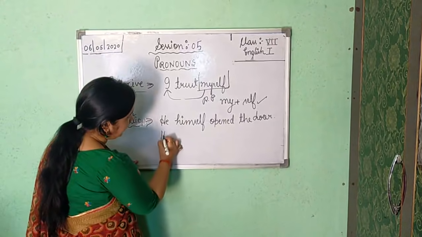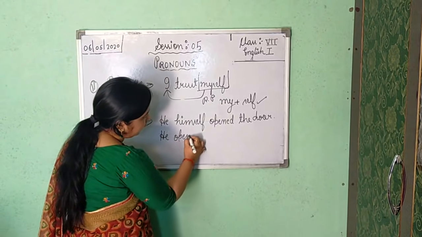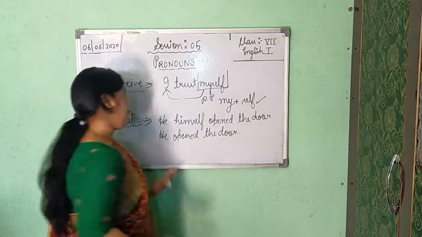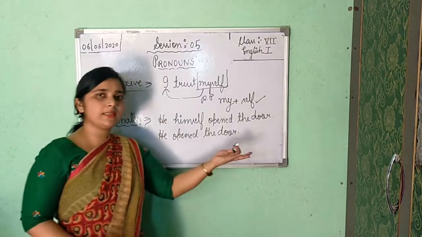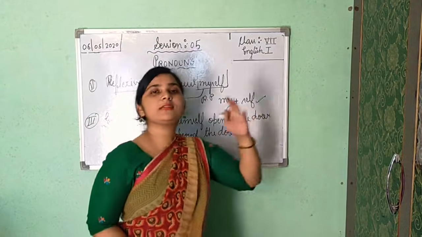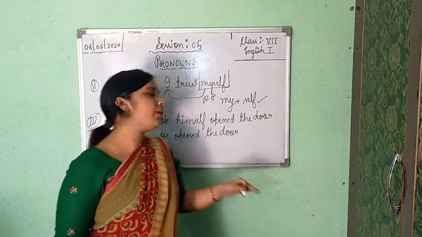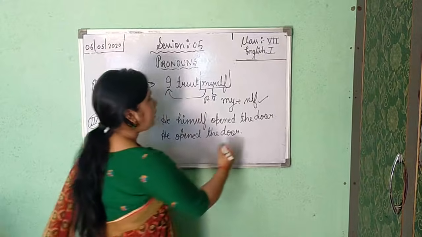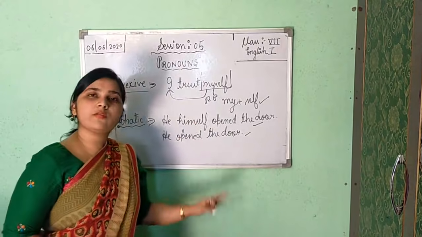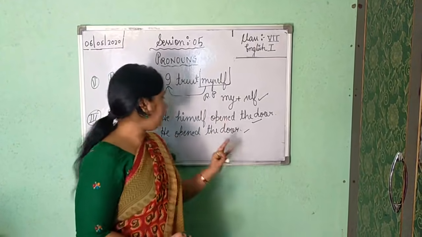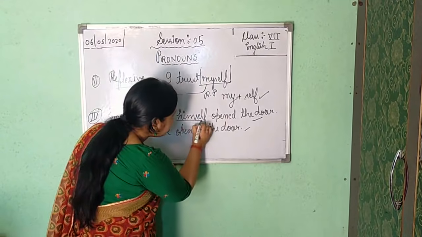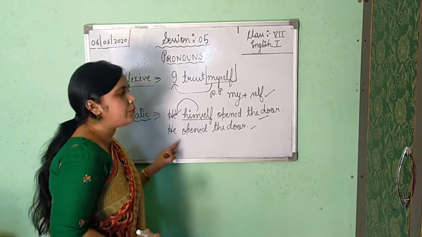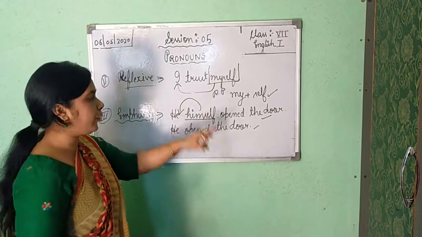If I am writing he opened the door, then the meaning is the same. He opened the door means he is the one, only he has opened the door. If I am writing he himself opened the door, then the meaning is too the same. In both sentences we are getting a similar meaning. But the condition is that this word is giving stress. It is giving emphasis upon the subject. So it is your emphatic pronoun.